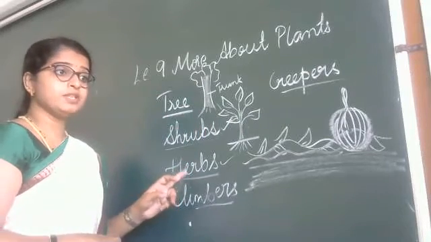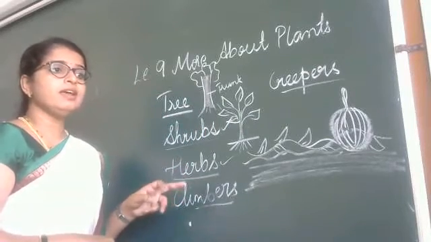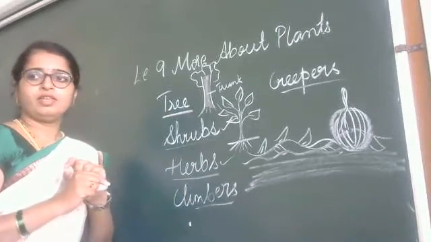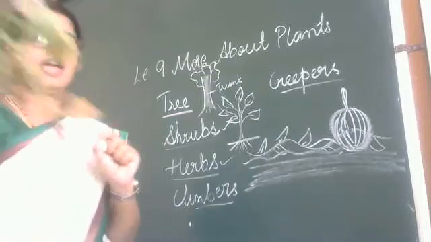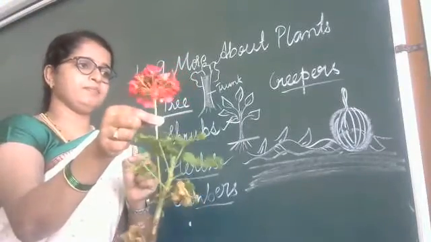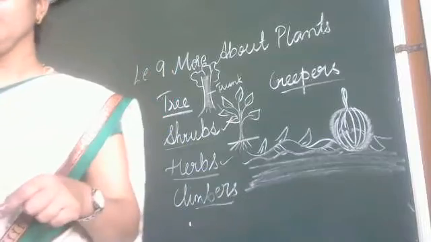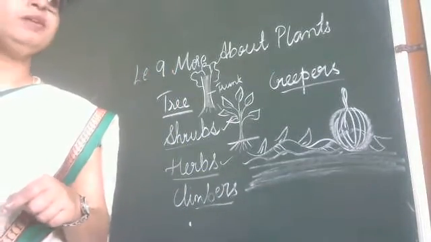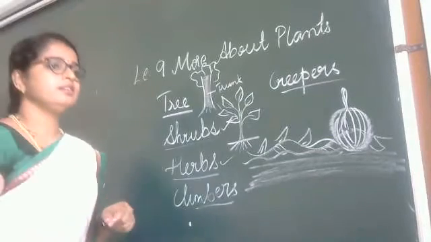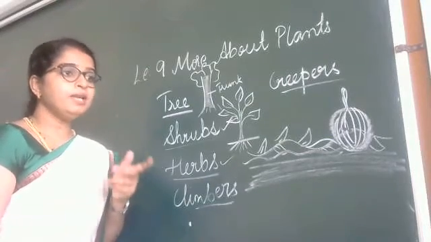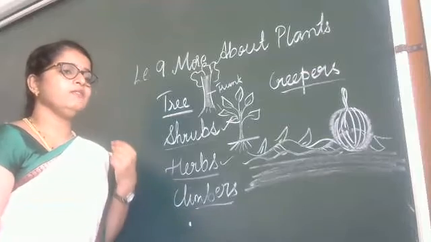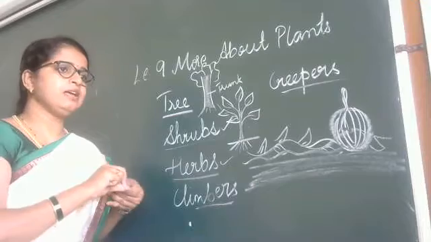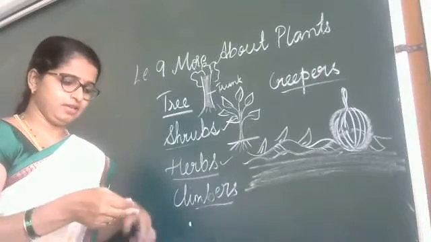Next is herbs. Herbs means what, children? It has a soft and green stem. That is called herbs. And the examples for herbs are grass, mint, spinach. You can even take coriander. Coriander also has a very thin and soft stem.